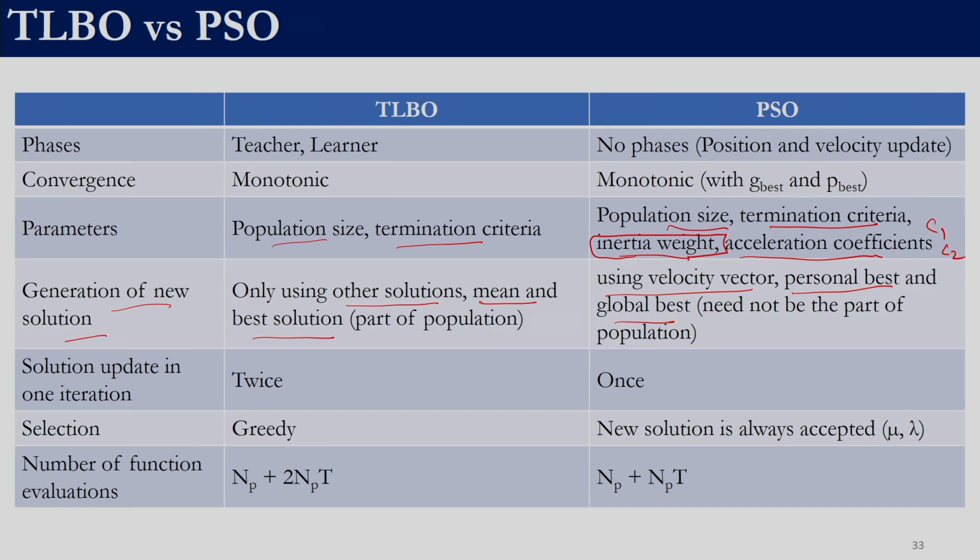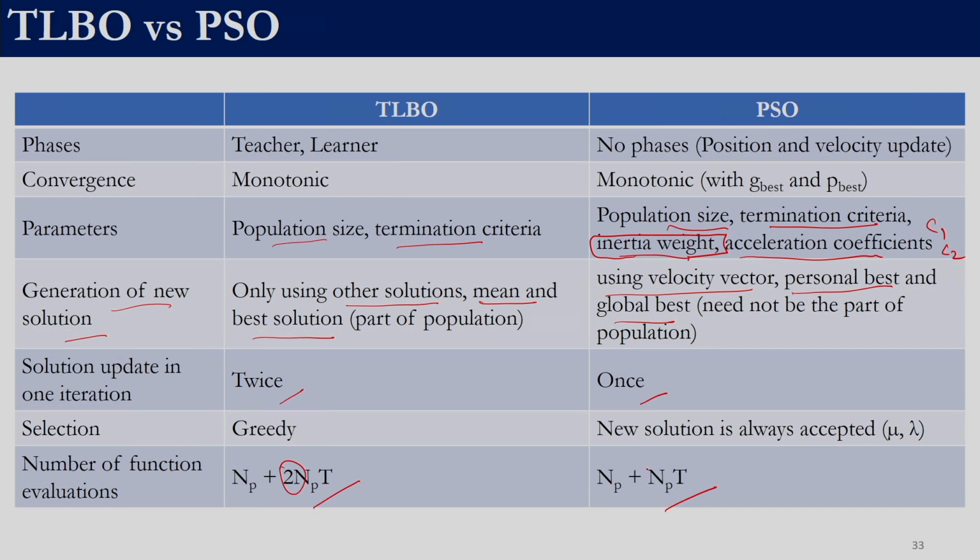In TLBO we generated a new solution in the teacher phase as well as in the learner phase. So in one iteration, for one population member we explore two new solutions, whereas in particle swarm optimization, for one iteration, for every member we explore only one new solution. That is why we say the number of total functional evaluations in TLBO is NP plus 2NPT, whereas in particle swarm optimization the number of functional evaluations is given by NP plus NPT. Since here we do it twice, this 2 appears in TLBO, whereas here it does not appear.